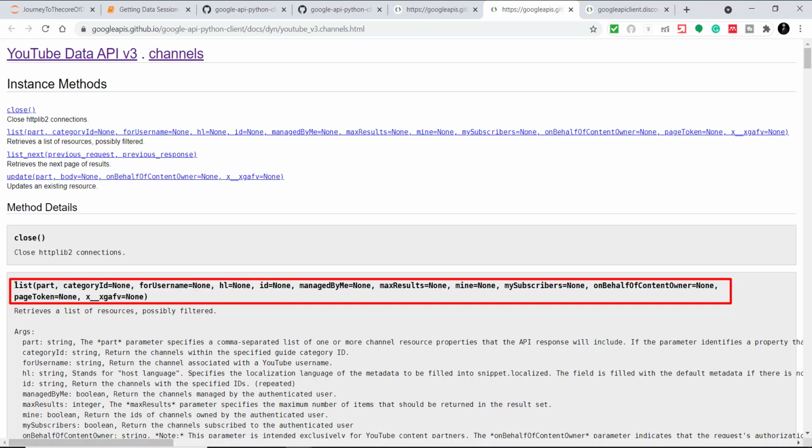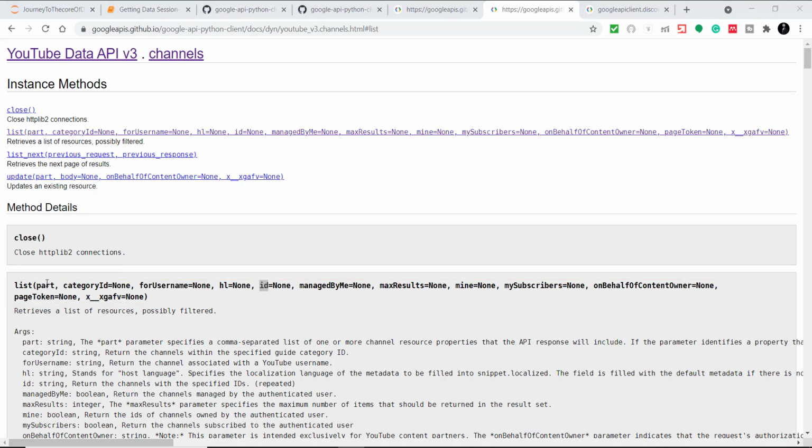So list will accept various other parameters which we are not concerned for now. So the main thing we are concerned about is the part for username and ID. So this is a choice we can have. Either we can give the username for the channel, or we can use the ID for the channel. Okay, so we will be using ID in our case.